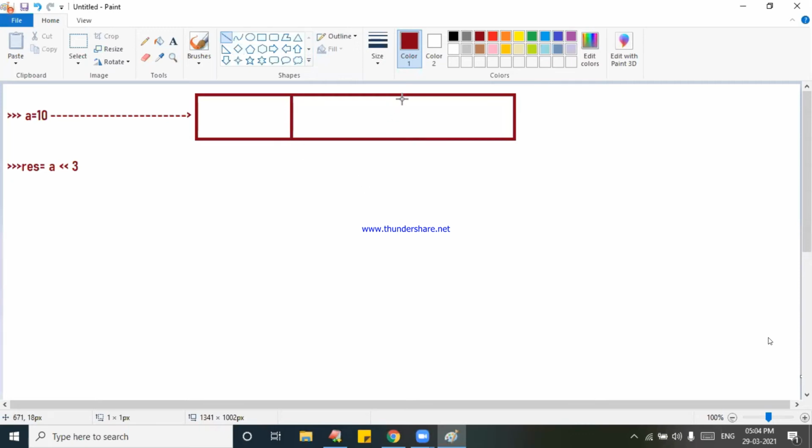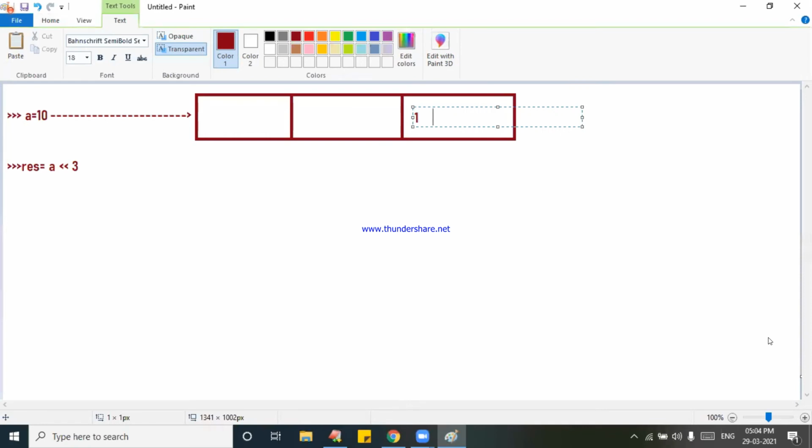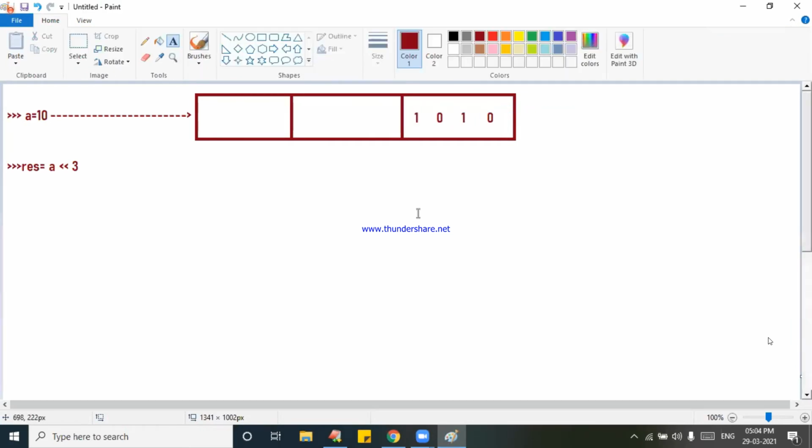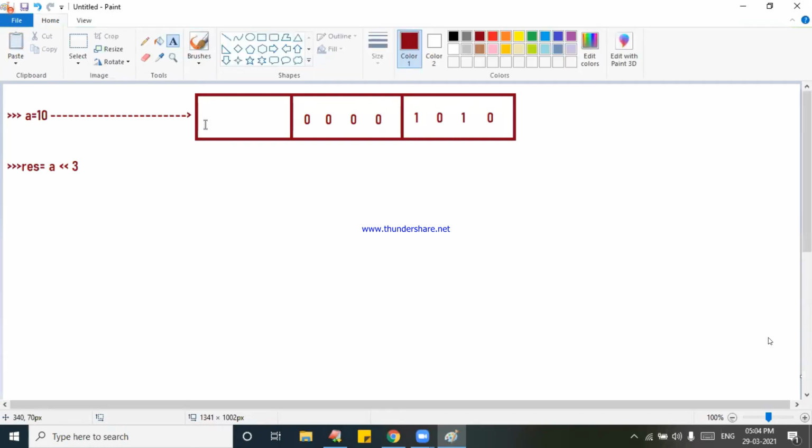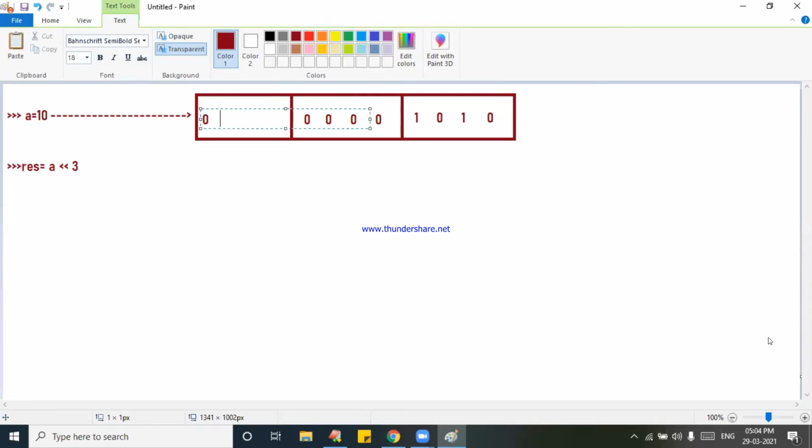It is a binary format. No doubt in that. It is working for big numbers also. So according to our question, it is 1010. 1, 0, 1, then 0. This is my data. And here, what will be there? 0, next 0, next 0, next 0. And this is also going to be 0, 0, 0, 0.